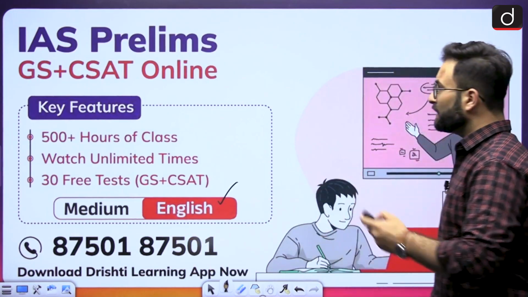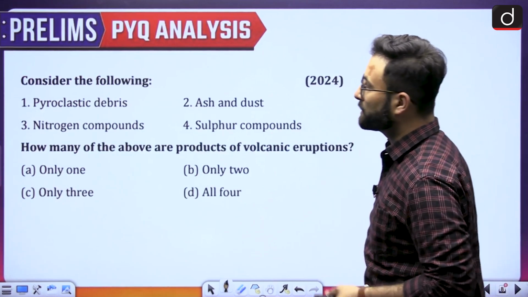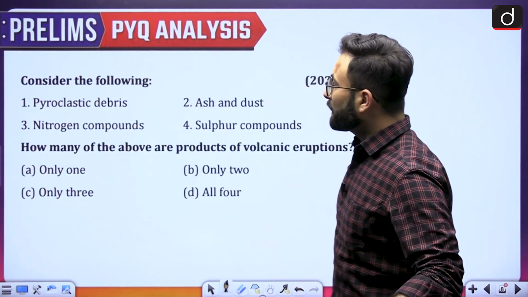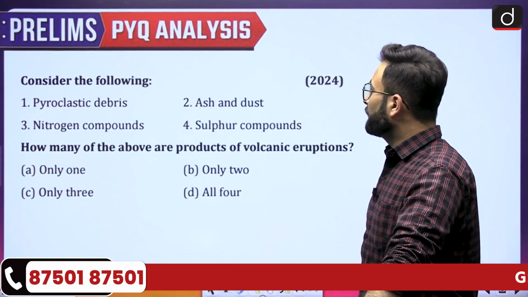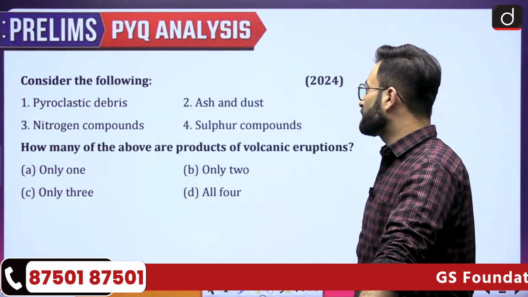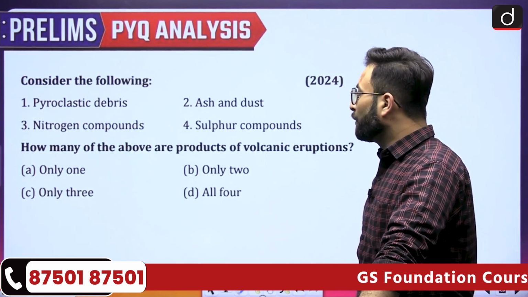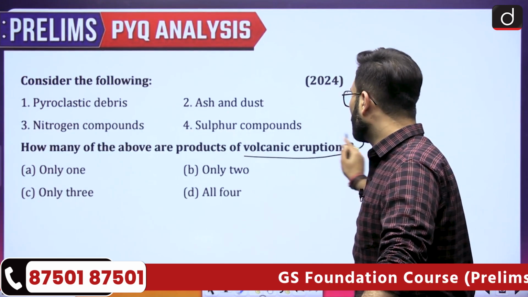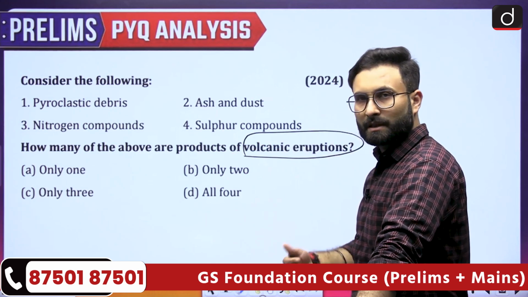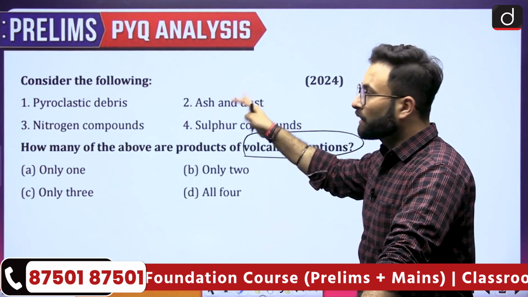Now let's move further and start with the second question. Consider the following: pyroclastic debris, ash and dust, nitrogen compounds and sulfur compounds. How many of the above are products of volcanic eruptions? What they are asking is, if there is a volcanic eruption, what kind of products will be there?